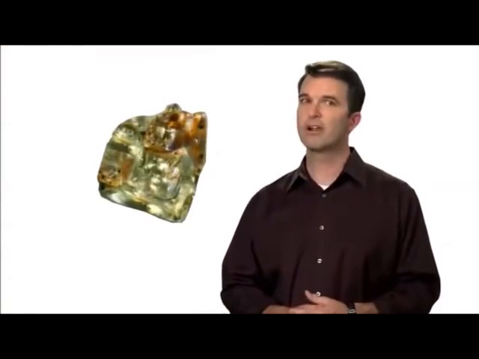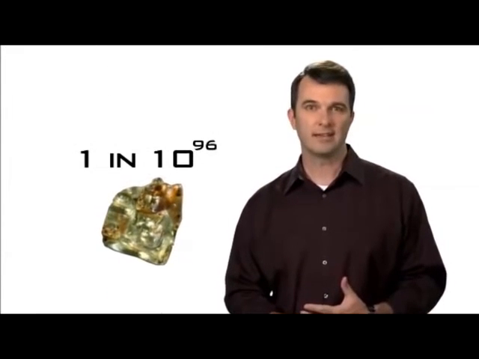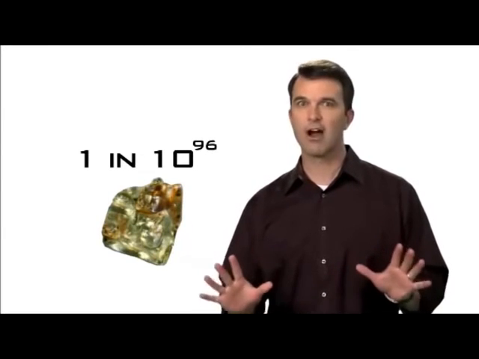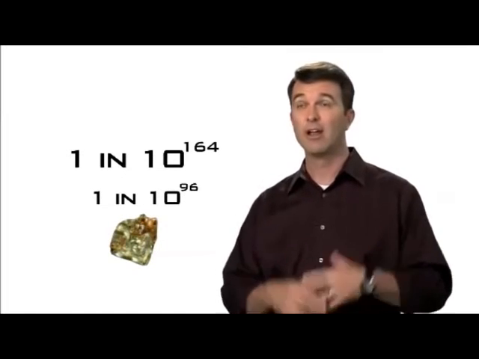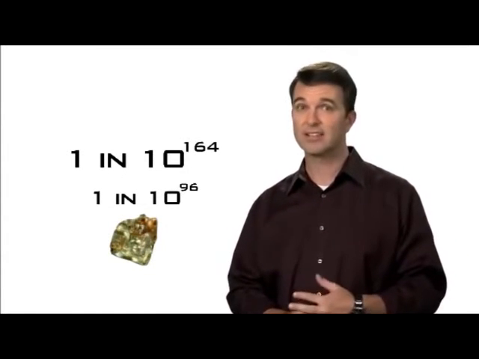The probability of now randomly picking our original grain of sand from the entire observable universe is 1 in 10 to the 96th power. Still a far cry from our protein being formed at 1 in 10 to the 164th power, and even less chance of life evolving from undirected natural processes at the probability of 1 in 10 to the 340 millionth power. Starting to get the idea?